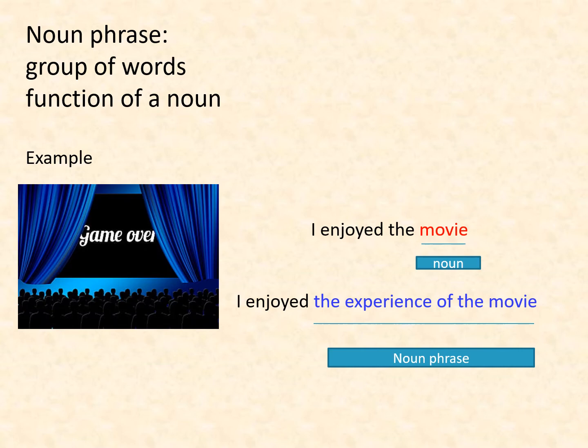Students, have you understood what is a noun phrase? A noun phrase is a group of words that does the function of a noun in a sentence. So in the second sentence, the experience of the movie, it's a group of words, so it's a noun phrase. It does the function of the noun in the above sentence, movie.